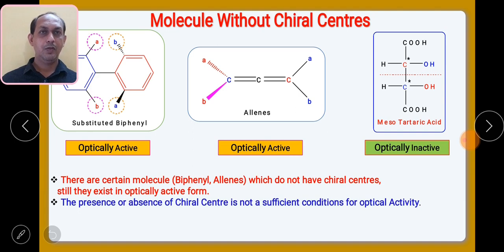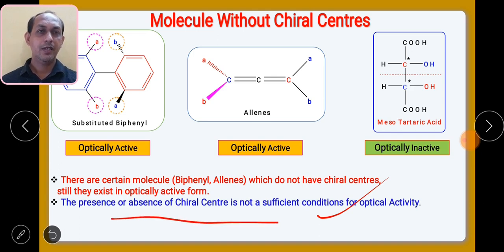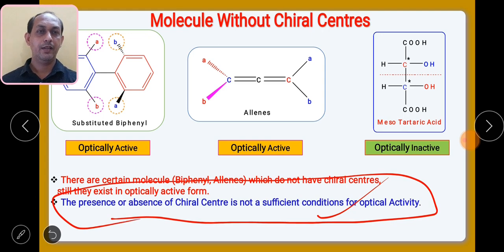So remember the molecules without a chiral center. Which are the 2 classes? One is substituted biphenyls and the other is allenes, which I have already explained. It should be very clear in our mind that the presence or absence of a chiral center is not a sufficient condition to be optically active. It is not just that if a carbon is a chiral center, the molecule must be optically active. This line is to be very carefully noted.